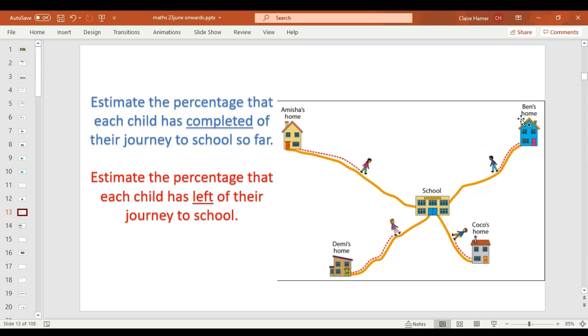So Ben. So I think he's a little bit under halfway. So I think somewhere between, I think like 45%. Have you got anything close to that number? Maybe give or take 5? Coco. That looks a little bit over halfway. I'm gonna go for about 60%. But again, remember, I'd like you to show me your answers.